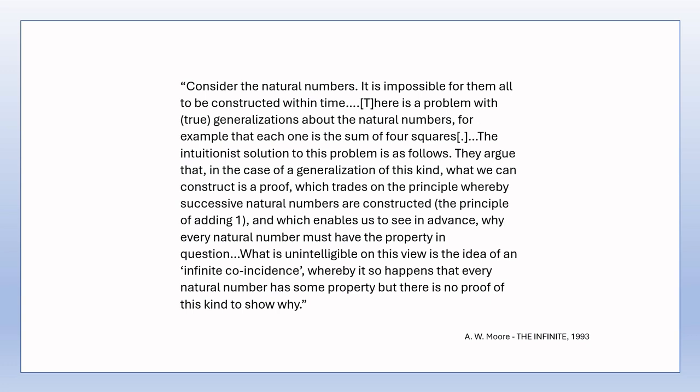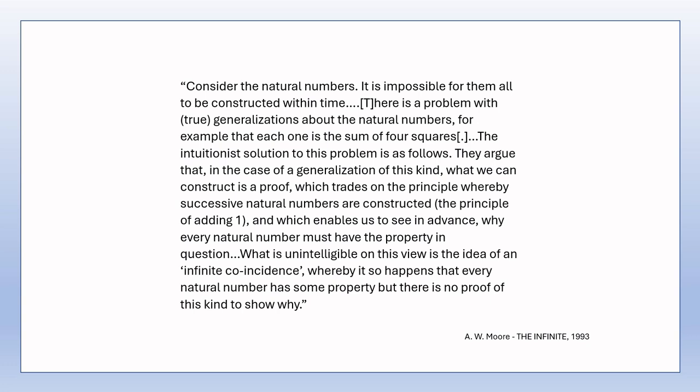What is unintelligible on this view is the idea of an infinite coincidence, whereby it so happens that every natural number has some property, but there is no proof of this kind to show why. This quite lengthy quote is to just give some context to what Moore means by the term infinite coincidence, which will be mentioned in the next quote, which I'll shortly give.